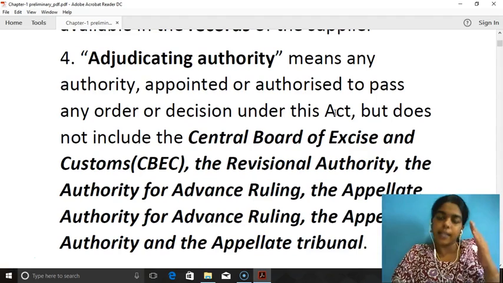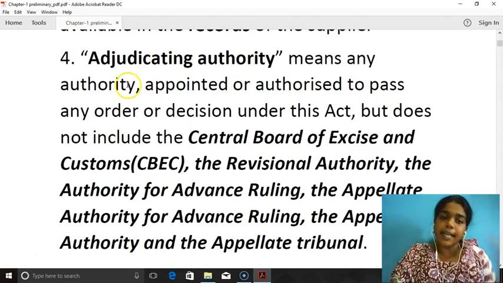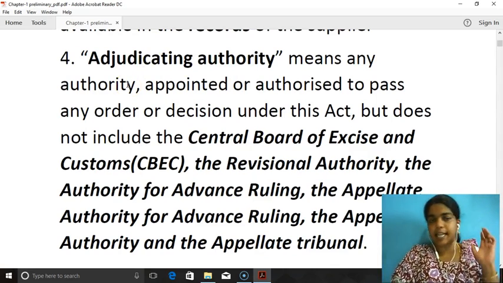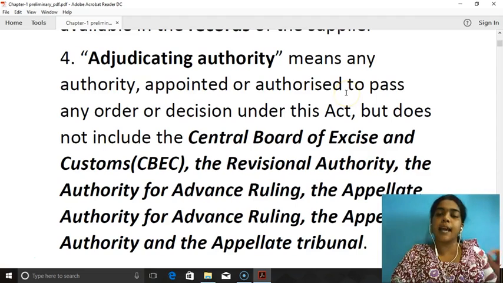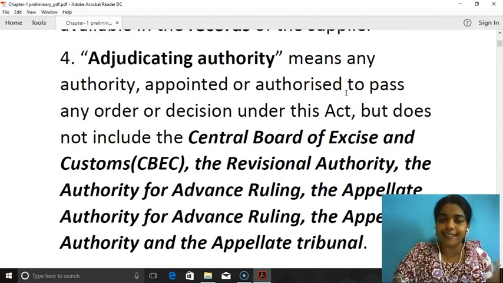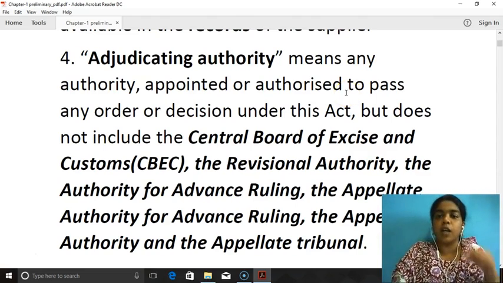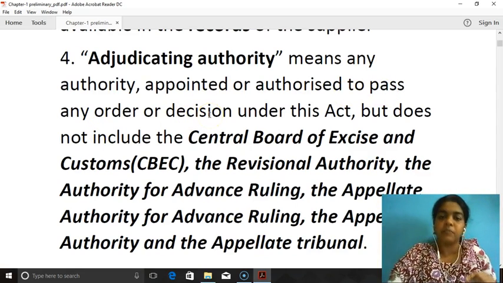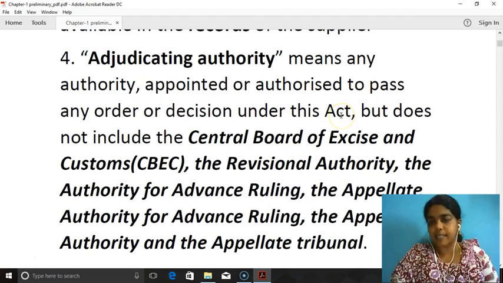Now, let us break this down. It means any authority under the GST Act, and they are authorized. They have the right authorization to pass any order or decision under this Act.